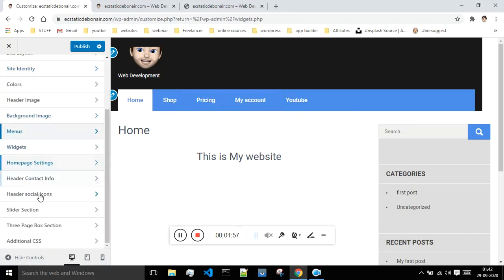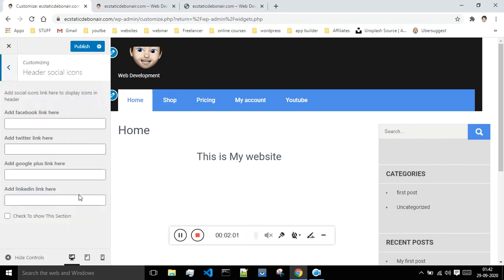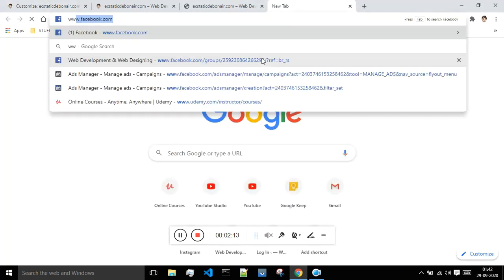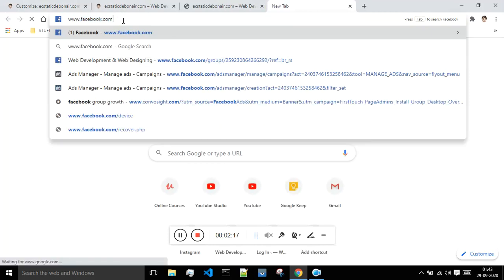And next what we have is header social icon. So the next option we have is these social icons. If you want to give the link of Facebook, Twitter, Google Plus, LinkedIn, whatever that is, you can do that. I will say www.facebook.com.